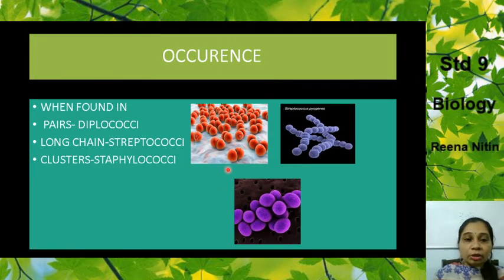Now, how do they occur? How are they found? Well, when found in pairs, like this, when they are found two together, then they are known as diplococci. When they are found in chains like this, they are known as streptococci. And when they are found as clusters, all together, they are known as staphylococci.